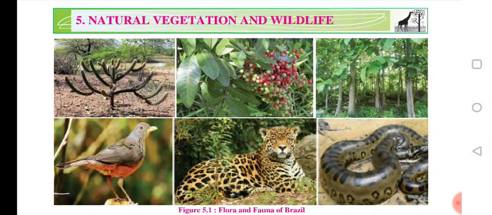So cactus, coffee tree, teak tree, and this leopard we are usually getting in both countries, that is, we are finding them in both India and Brazil. So we are proceeding with Brazil first. We will talk about Brazil only.